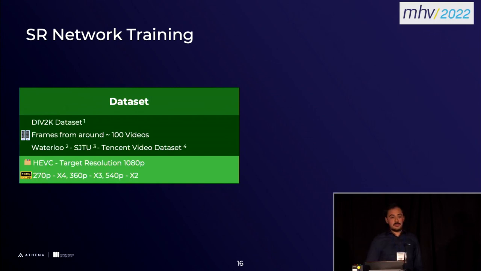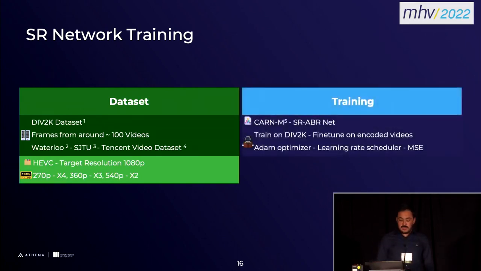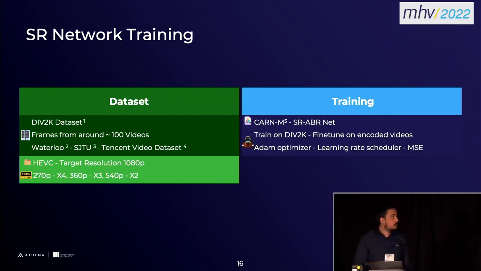Here we chose our target resolution as 1080p, and we have different upscaling networks for different upscaling factors. Like let's say if we have this 270p as the input, our network upscales 4 times, 360p 3 times, and 540p 2 times. For training and comparison, we compare our SR-ABR network with Ekrem, which is one of the latest state-of-the-art deep neural networks that can be run in the mobile environment.